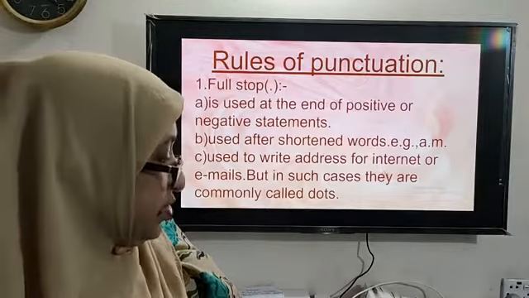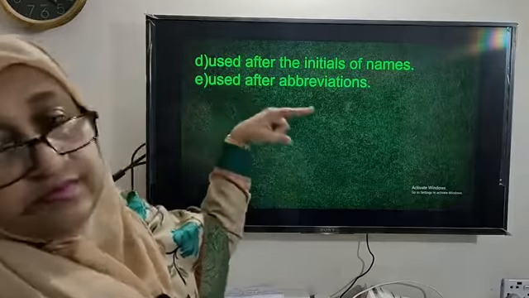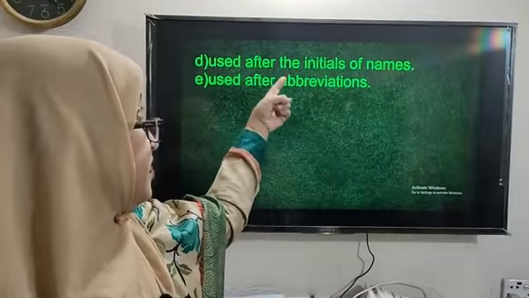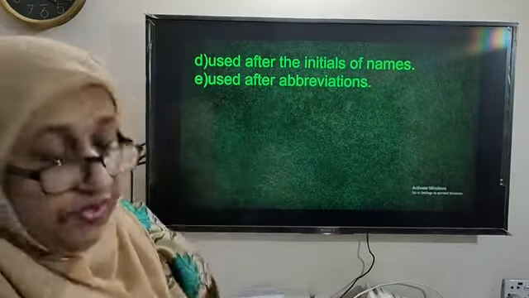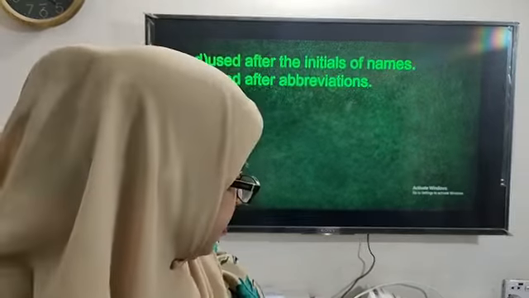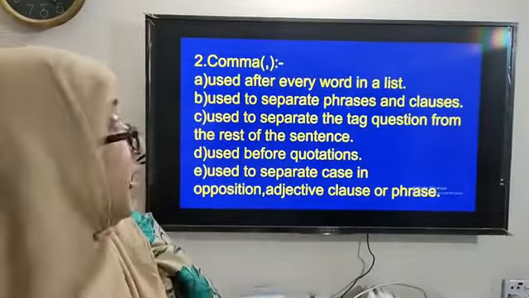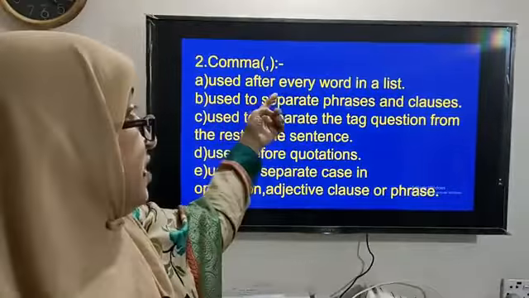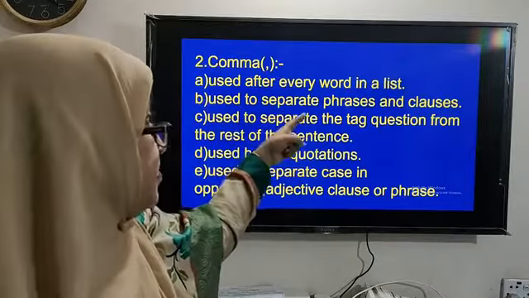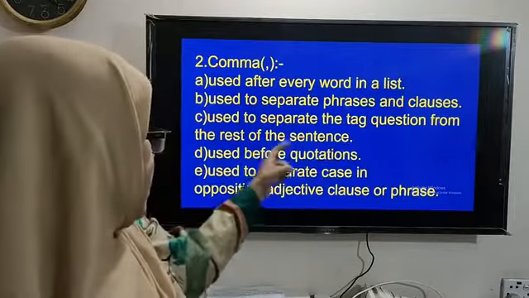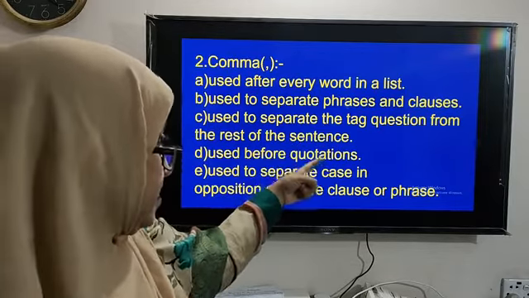Okay, I'm going to the next rules. Full stop is used after the initials of names, and also after abbreviations. Then the next rule, comma. Comma is used after every word in a list. It is used to separate phrases and clauses. It is used to separate the tag question from the rest of the sentence.